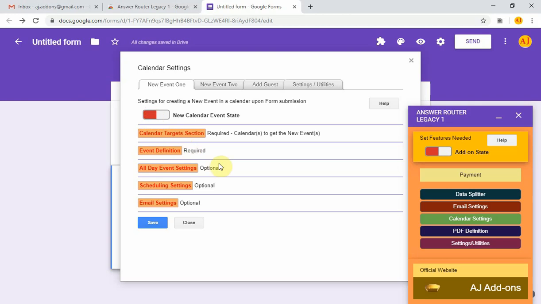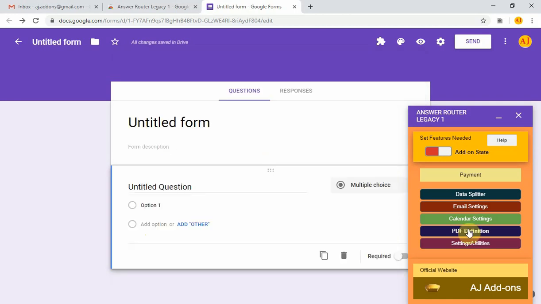So even though you gave permission to your calendars, if this button is off, it will not do anything with your calendar, and it is off by default. If you want a calendar event created when the Google form is submitted, then you can turn this on, make calendar settings, save them, and a calendar event will be created.